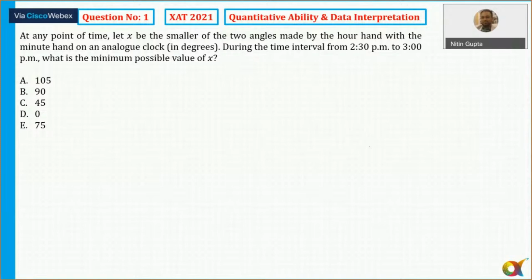So, yesterday only the ZAT response sheet came out. I'm sure you have all downloaded your response sheet and checked what answers you marked. Probably in 1 or 2 days, the official answer key will also be out. So today I'm going to discuss all the questions which were asked 2 days back. We'll discuss all the questions from this 2021 paper as we have got the entire question list here.